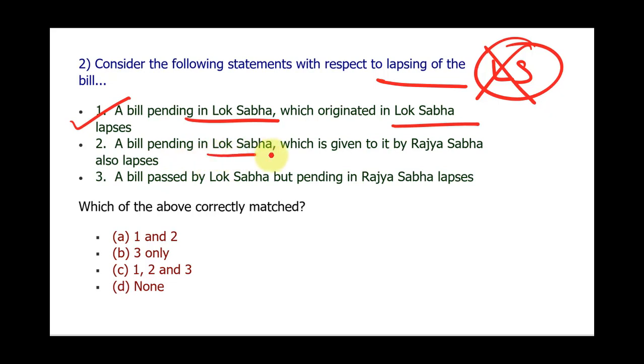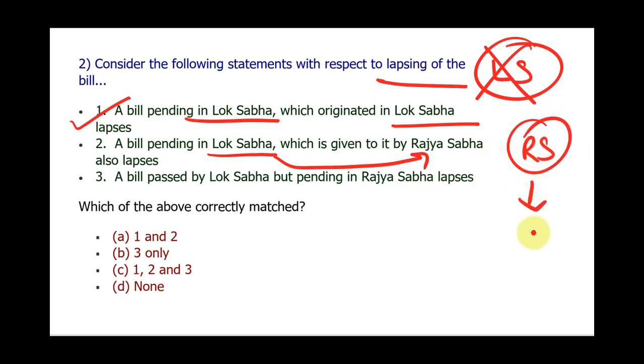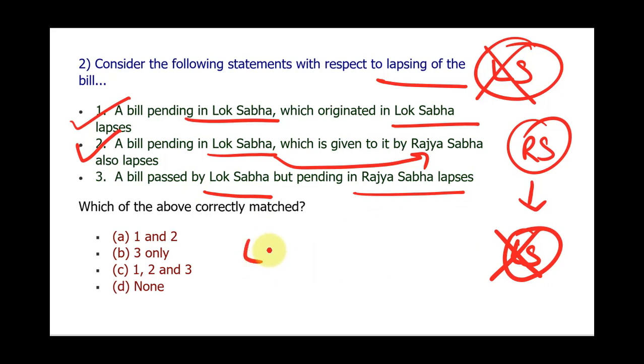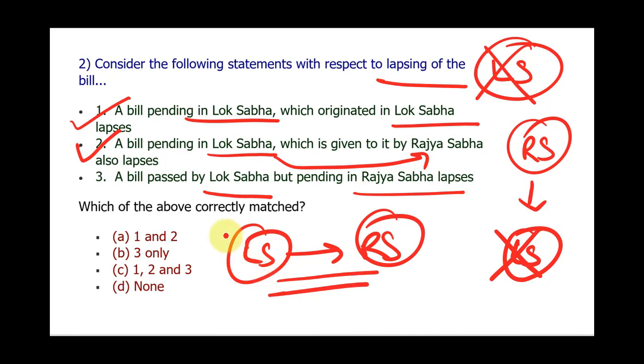Second is a bill pending in the Lok Sabha which is given to it by the Rajya Sabha also lapses. So the Rajya Sabha passed on a bill to Lok Sabha and Lok Sabha gets dissolved. In this situation also the bill lapses. Third condition is a bill is passed by Lok Sabha but pending in the Rajya Sabha. Now Lok Sabha has passed the bill and it is given to the Rajya Sabha, but during this process the Lok Sabha gets dissolved. Such situation also demands lapsing of the bill. So all the three statements are right, hence our answer is C.